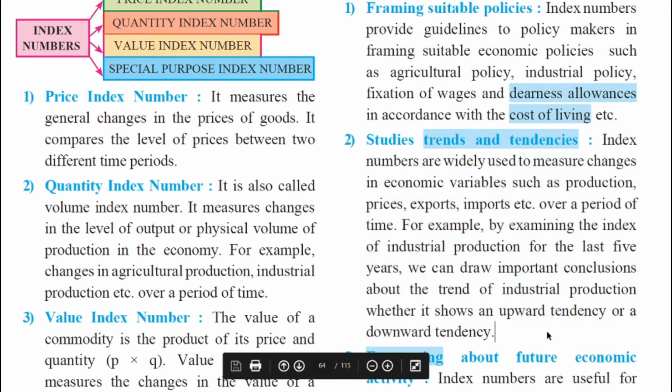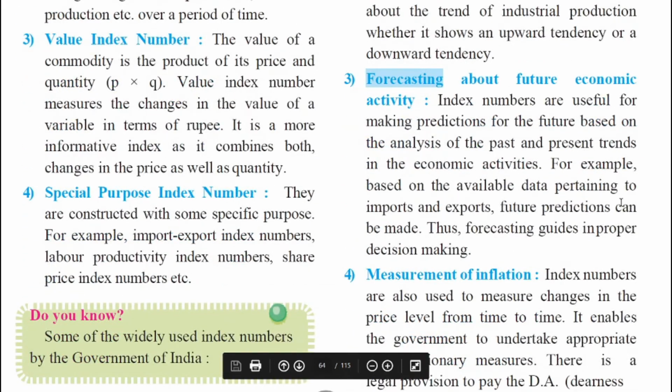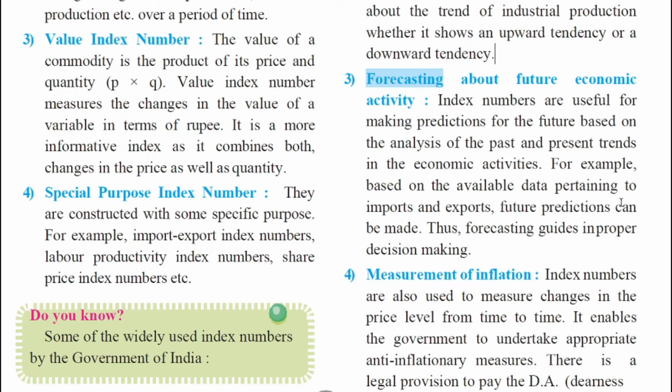Moving further, let's move on to the next point. The next significance says forecasting about future economic activity. Yes, to forecast, to predict, index numbers are useful for making predictions for the future based on the analysis of the past and present trends. So basically what index number does is it takes the base year, it takes the current year. Base year is usually used for comparison purpose, for making predictions. So in this way, index number is making predictions for the future based on the analysis of past and present trends in the economic activities.